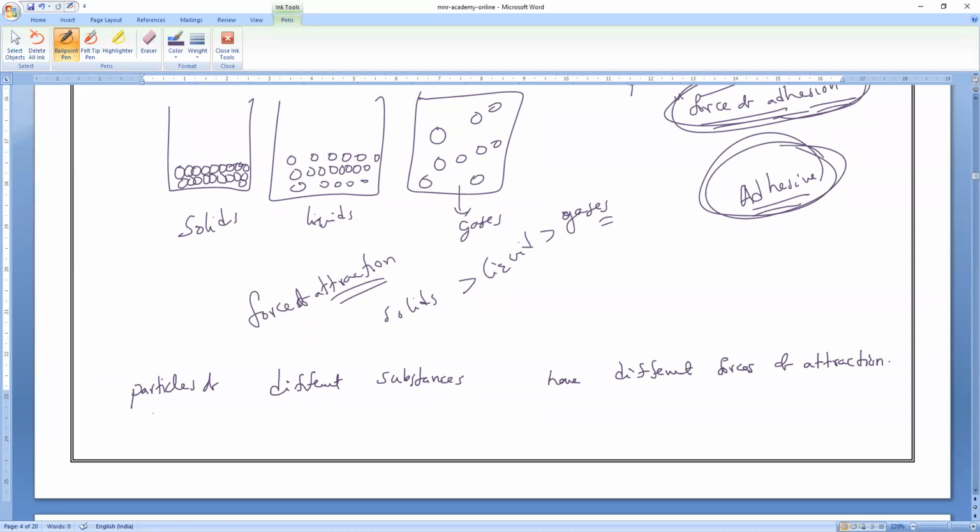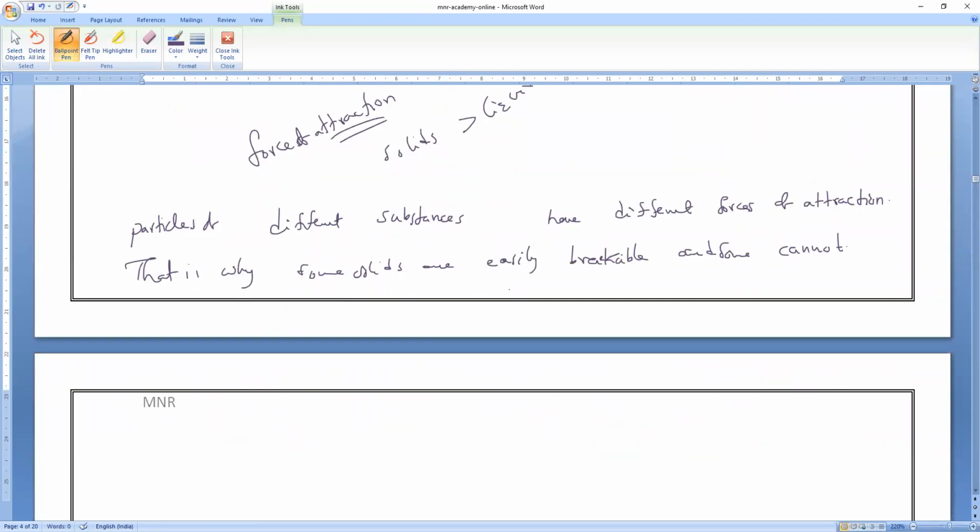That is why some solids are easily breakable, and some cannot be broken. Is it okay, all of you? Mercury is a semi-solid. Actually it is a liquid only, we can say, like a semi-solid, so we won't consider it.